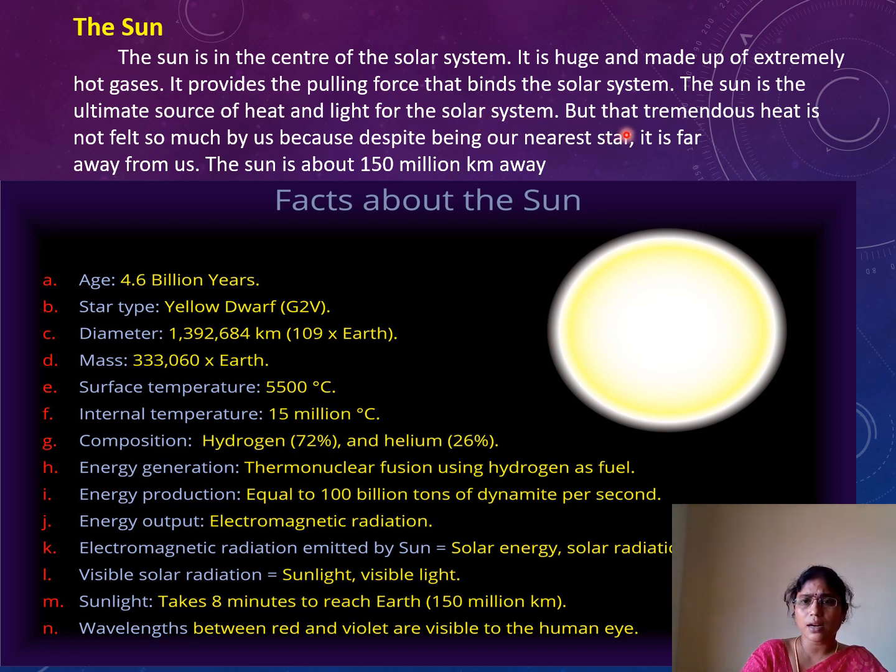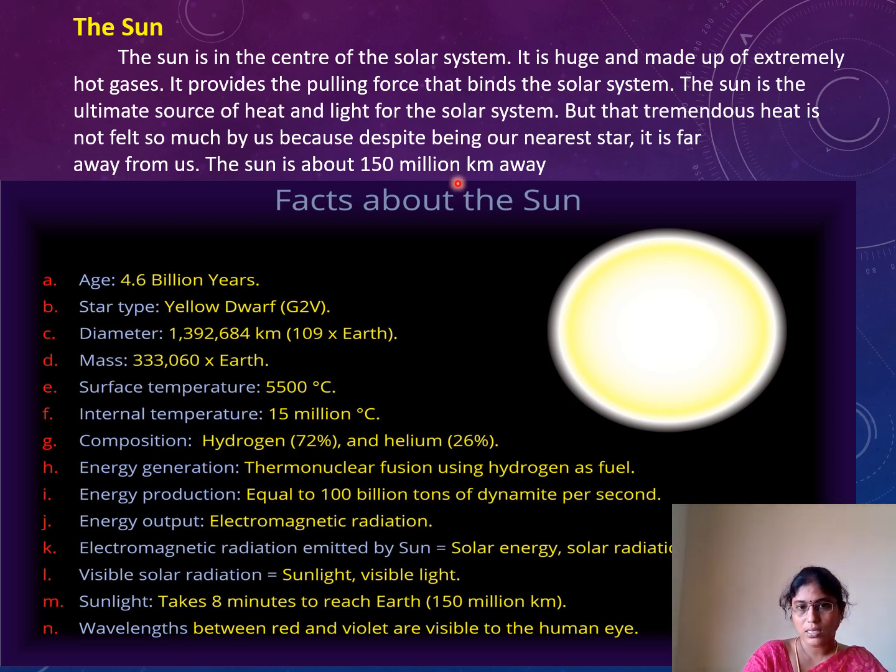But this tremendous heat is not felt so much by us, because despite being our nearest star, our Earth is the third planet, and the sun is about 150 million kilometers away from the Earth. This distance made us very happy, because we are not very close to the sun, so we are not getting high temperature.